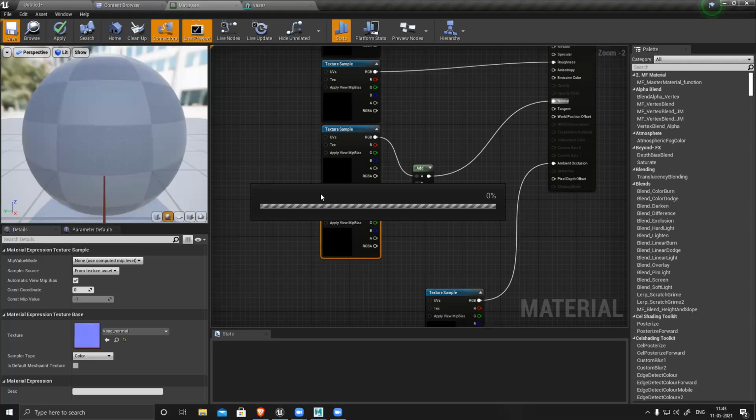Only for normal we use add. We can add for multiple things, but specifically for normal you cannot use multiply, because it will change the color. So for normal you have to use add all the time. For the rest of the things you can experiment with add, but it will add two colors, so it might change the appearance. So add is basically addition.